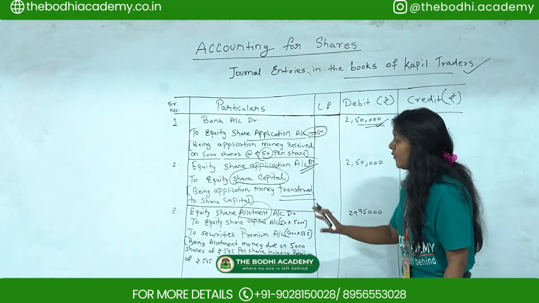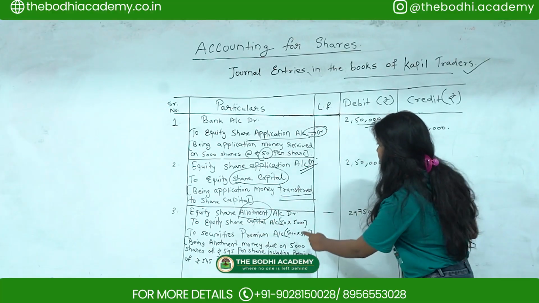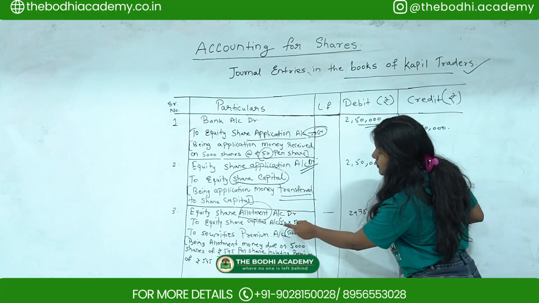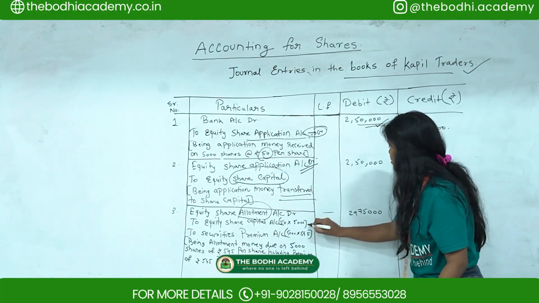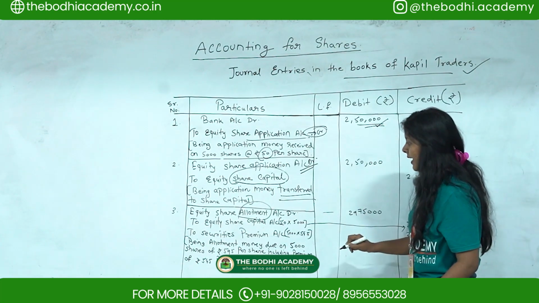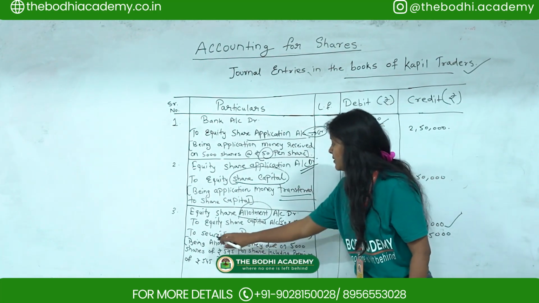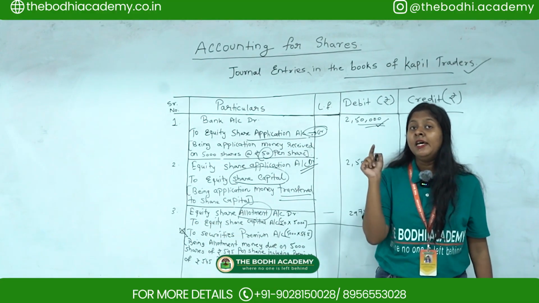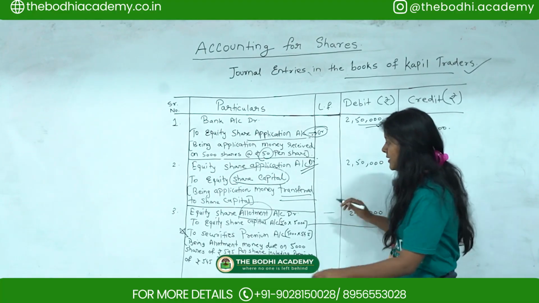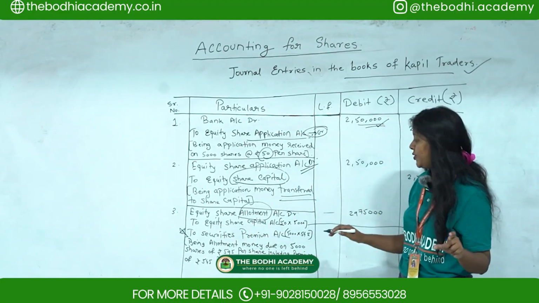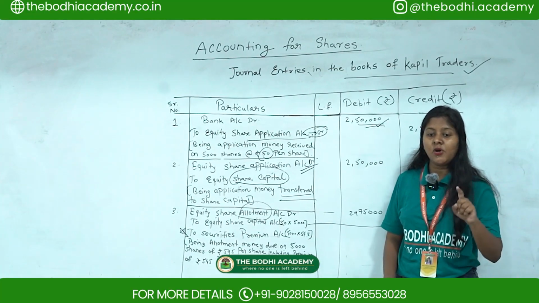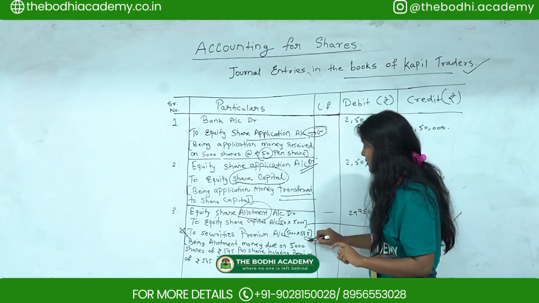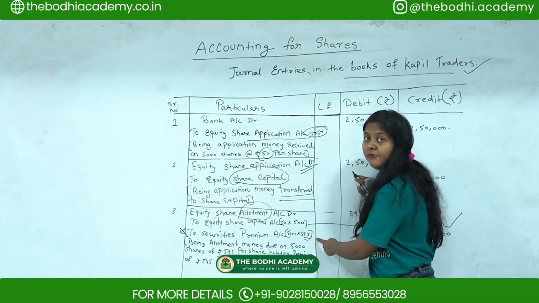So as of now, we only know that in equity share capital we have 2,50,000, which we know that we have 5,000 into 50 from application, so 2,50,000 from this, and then we can also get the answer for the securities premium. Now here, why this securities premium came? Because it is given in the question that allotment is including premium, so that's why you have to pass this. But premium is of how much? Premium they have given is 545 each. So premium is 545, so that's why we did 5,000 multiplied by 545 here.